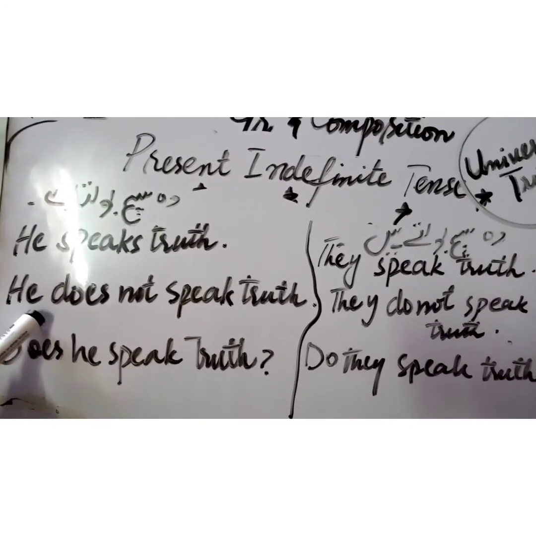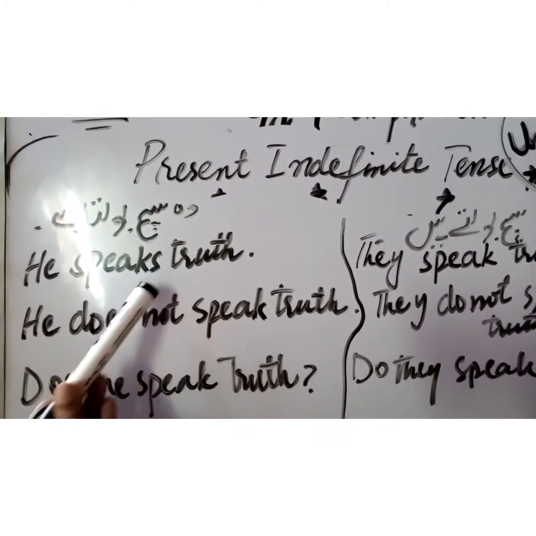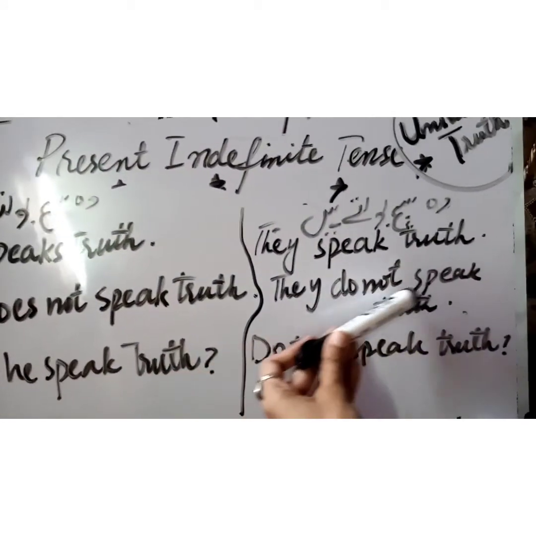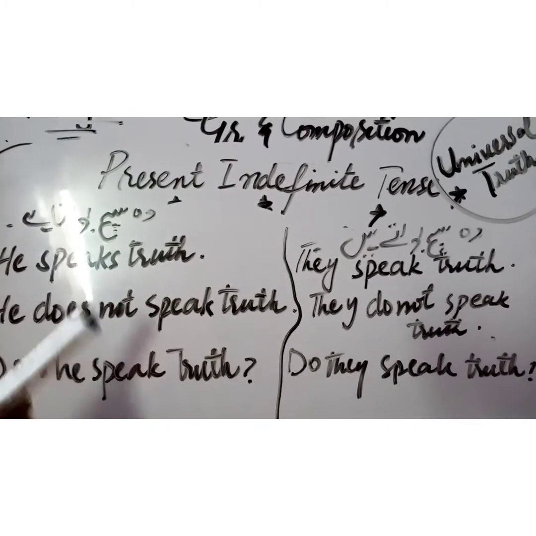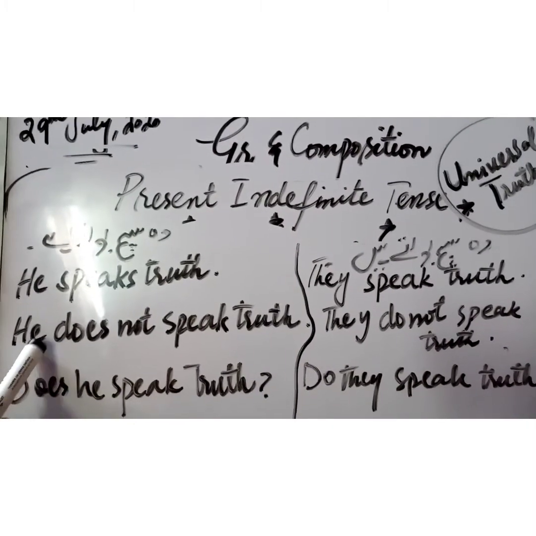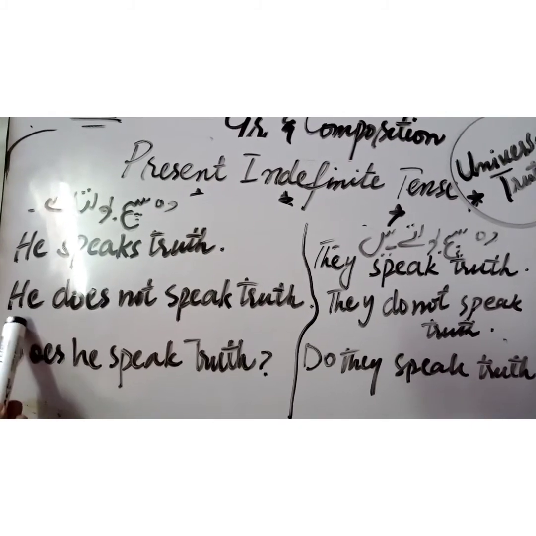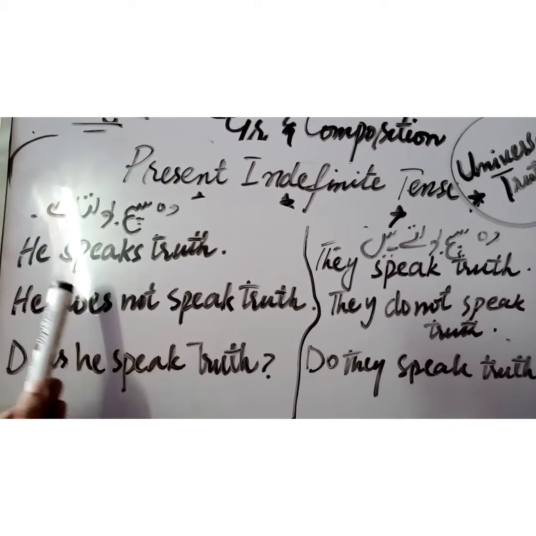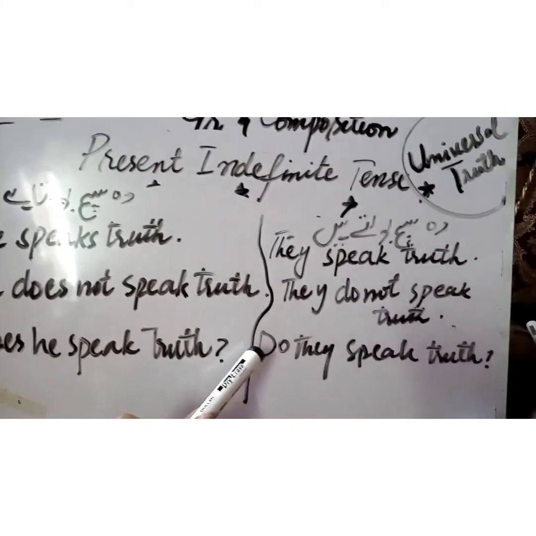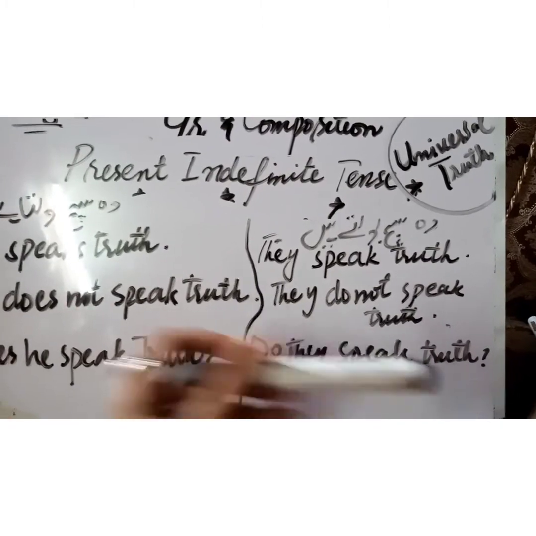वो सच नहीं बोलता है, he does not speak truth. The s or es we added here with the main verb is gonna be replaced with does. He does not speak truth. They do not speak truth. Now you see that in a negative sentence of present indefinite, we use two helping verbs, does and do. Does with singular and do with plural. And now the interrogative sentence, very easy: change the position of subject and helping verb. Does will replace he. Does he speak truth? Do and they. Do will come before the subject. Do they speak truth, and question mark.